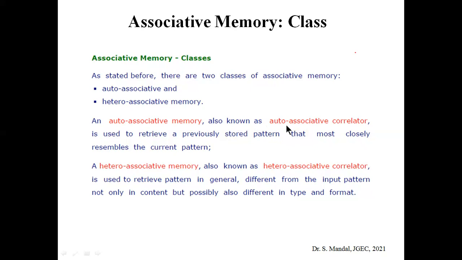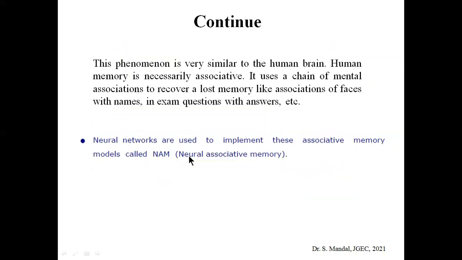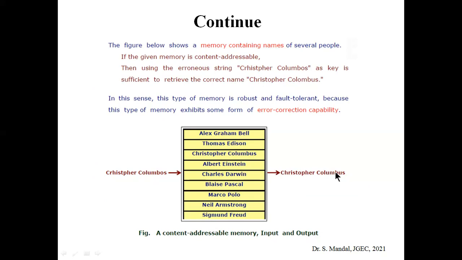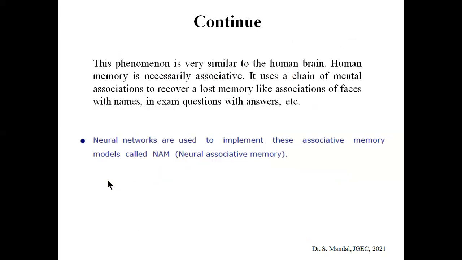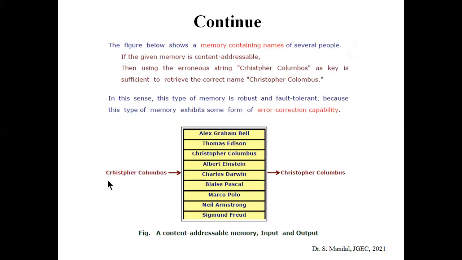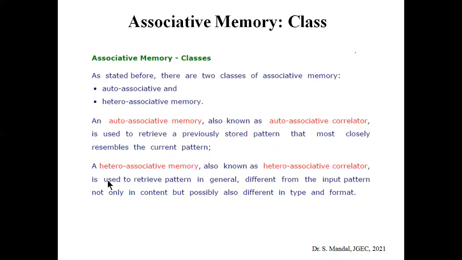We also call this an auto associative correlator. Basically, it is used to retrieve a previously stored pattern that most closely resembles the current pattern. You can retrieve the name Christopher Columbus, which is mostly close to the name of the respective input. So this example is nothing but auto associative memory.